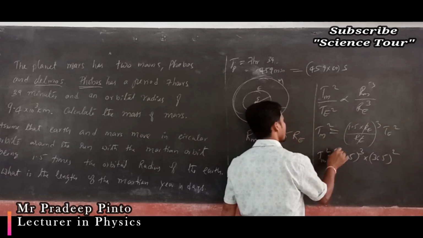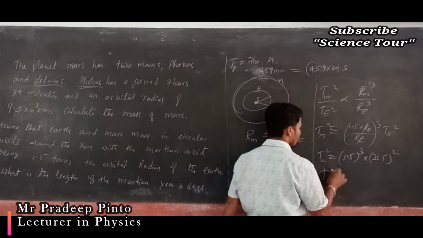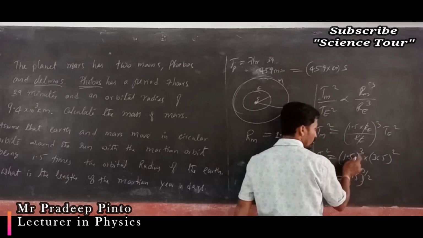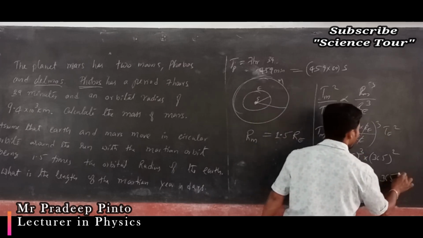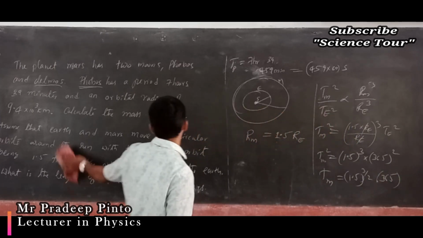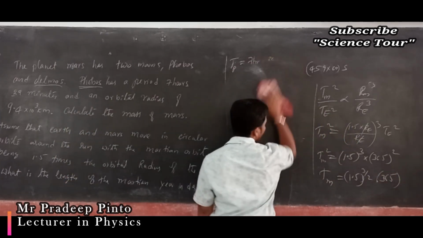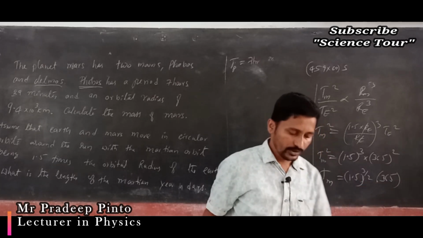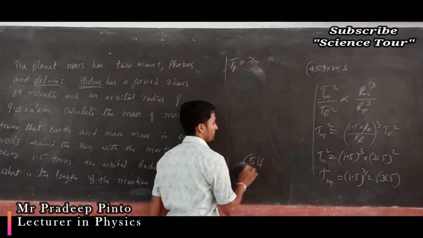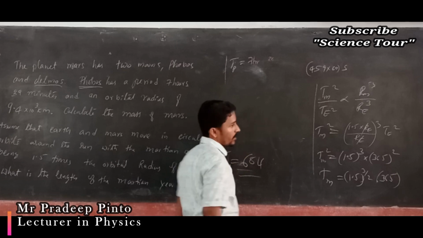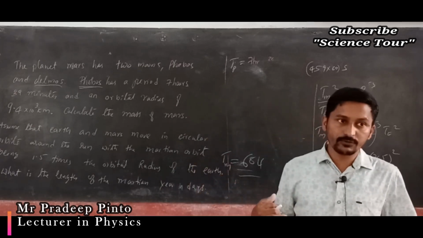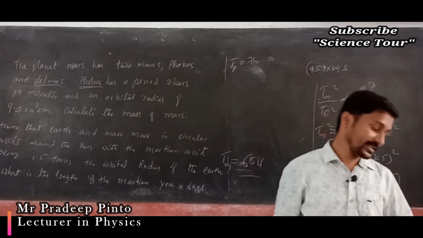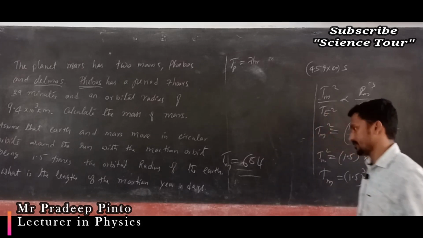Now T m square is there, I will take the square root of this, so T m is equal to 1.5 to the power 3 by 2, that is first you do the cube and then take the square root, into 365. The square root and square cancel, so if you do this, you are going to get the answer as 684 days. 684 days is almost 2 years for us. For Mars, 684 days will be 1 year.